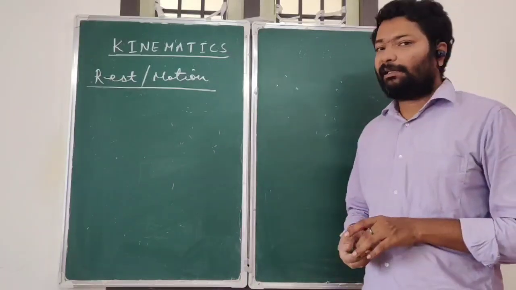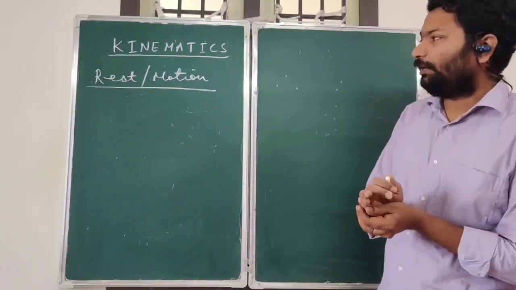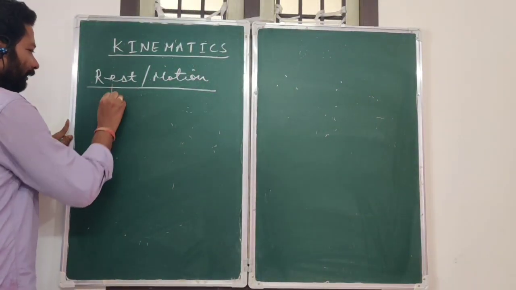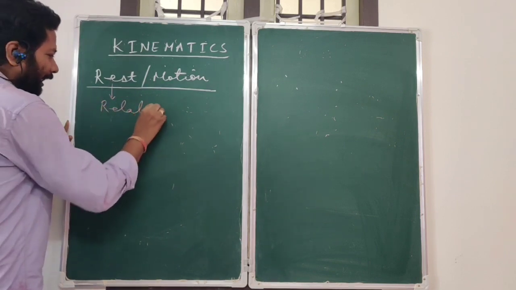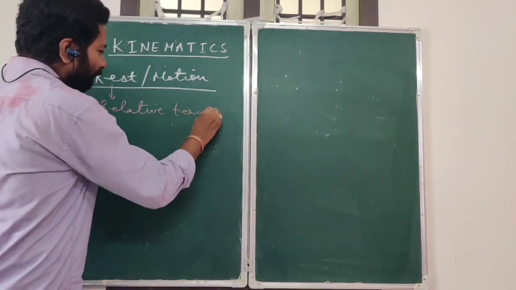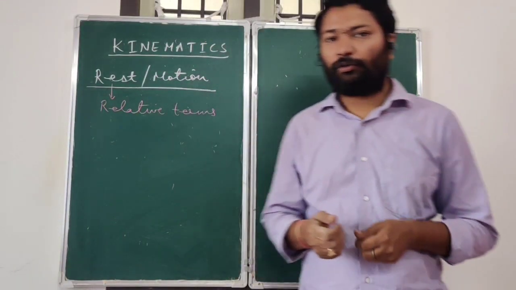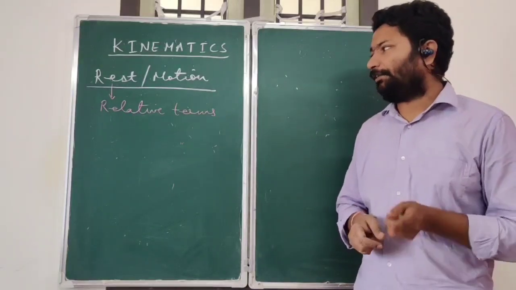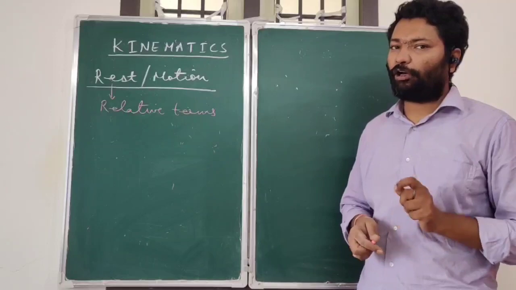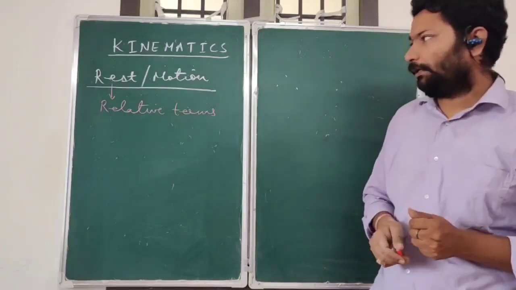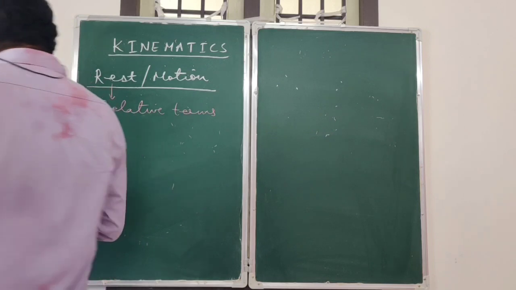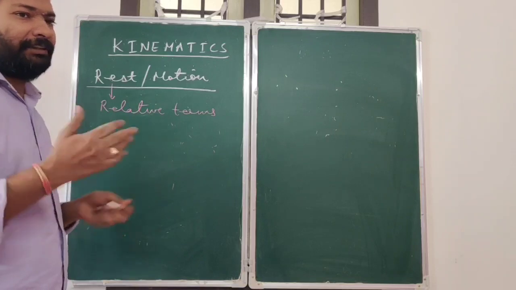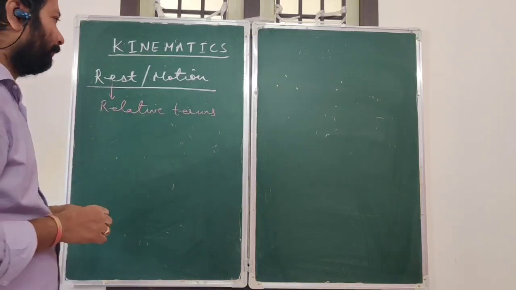So this example clearly shows us that rest and motion are not absolute terms, they are relative terms. You cannot yourself decide whether you are in the state of rest or in the state of motion. It is for the observer to decide whether an object is in the state of rest or in the state of motion. Now let us try to understand when an observer will say that something is in a state of rest, and when he will say that something is in the state of motion.